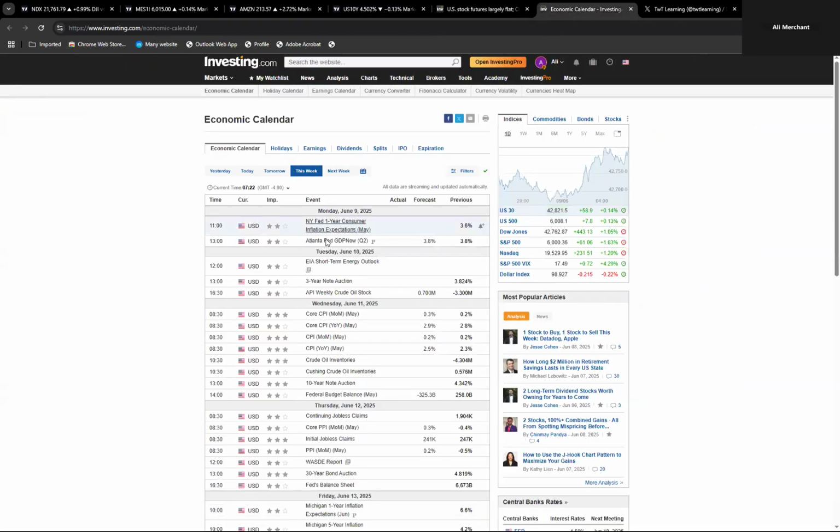Economic calendar, we do not have a lot on the economic calendar, but we do have on Wednesday core CPI, core CPI month over month, year over year, and then on Thursday we have PPI. And the key is the 10 years bond auction on Wednesday at 1 p.m. and then 30 years on Thursday. So 10 year will be the key on Wednesday. So let's say otherwise today and tomorrow the calendar is very light.